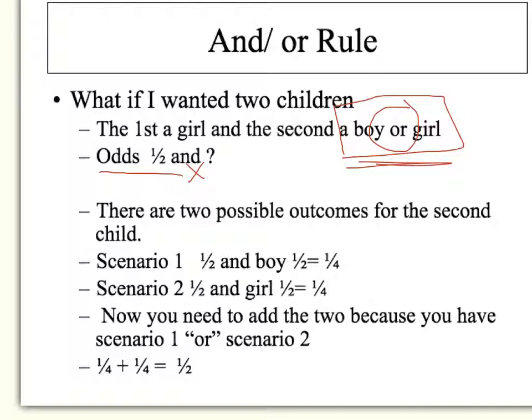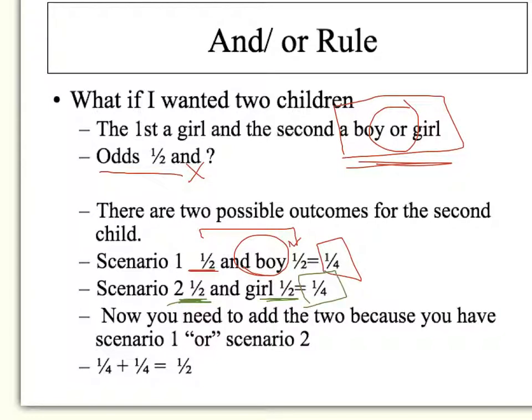Scenario 1 is you have a boy, and we know that the odds of that is 50%. So we have that first one here is a girl and a boy. So we have 1/2 times 1/2, which gives us a 4th. And then we have scenario 2, where we have, again, that girl is the first child, so that's 1/2, and then another girl, which is 1/2, and there's our 1/4.